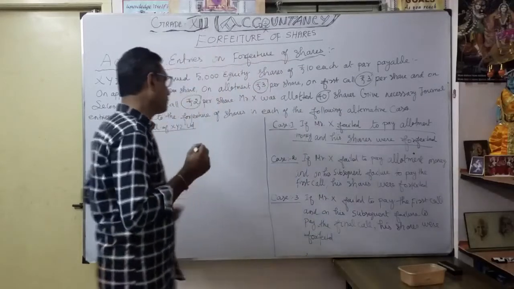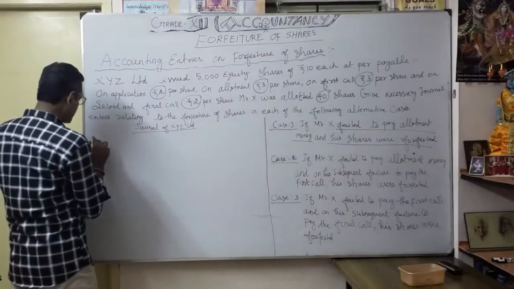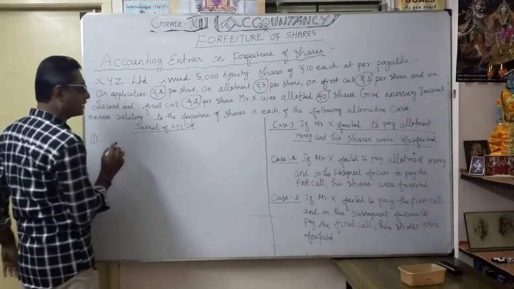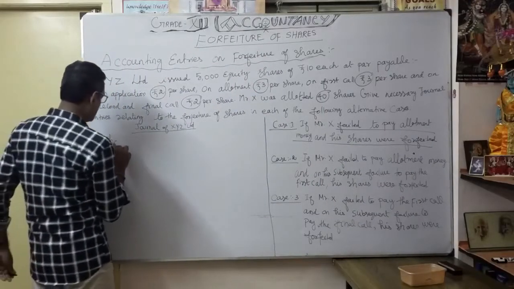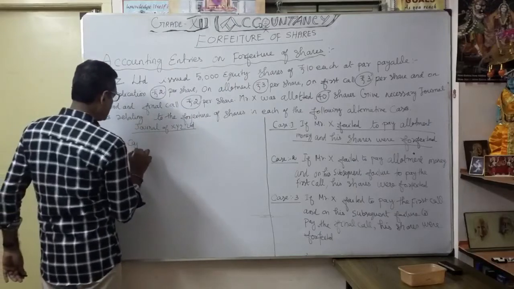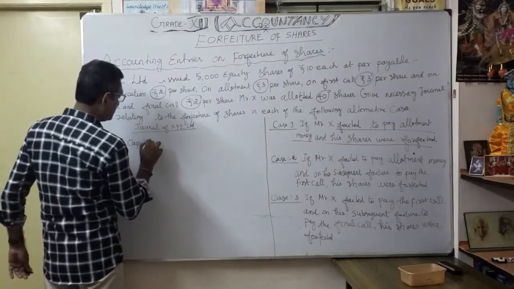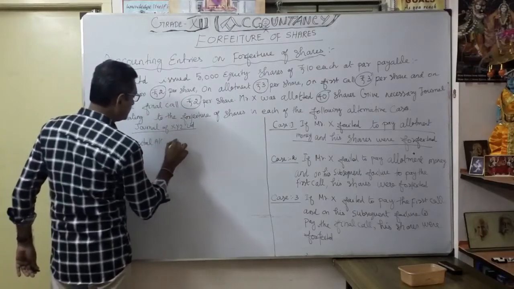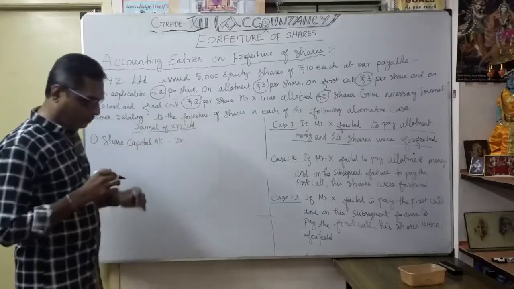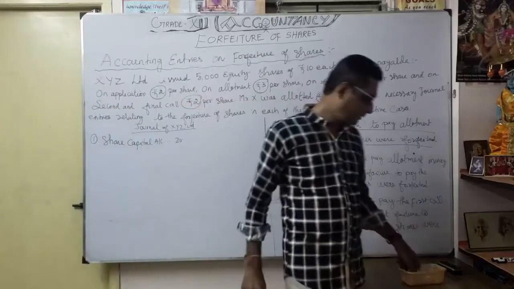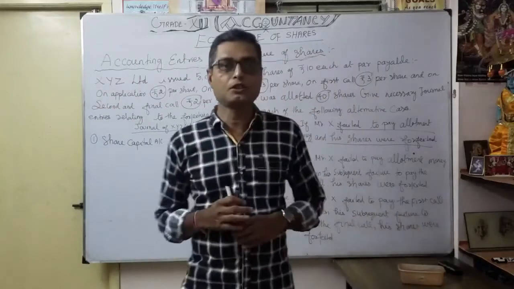So what is case 1? What is the entry? Share capital account debit. How many shares are going to be forfeited? 40 shares, because X holds 40 shares.